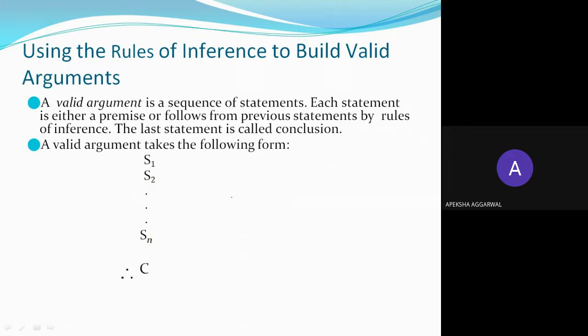So we have seen multiple rules of inference till now. We have seen five, six types of rules of inference, right? And using those rules of inference, you need to reach a valid argument, and the last statement is called conclusion. Okay. Now let's see an example.